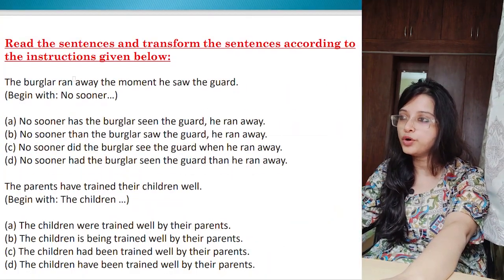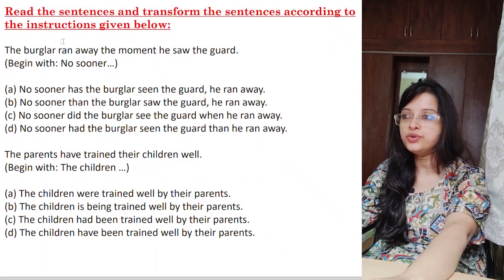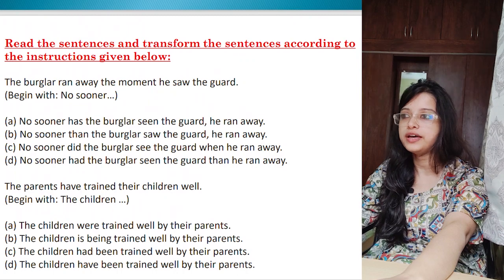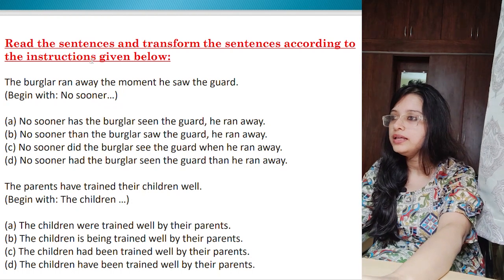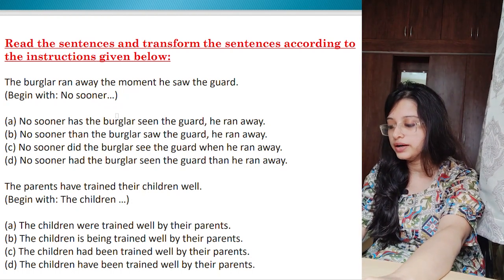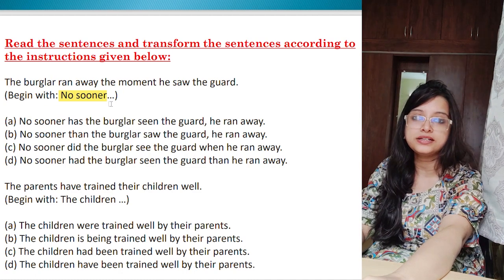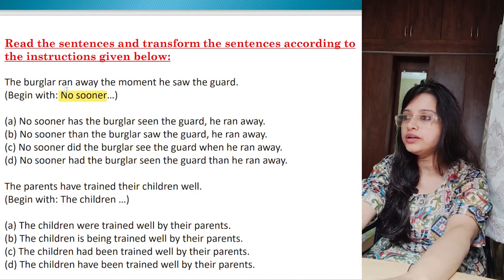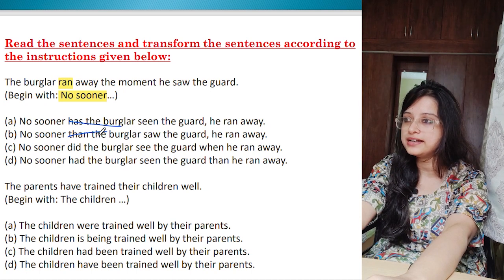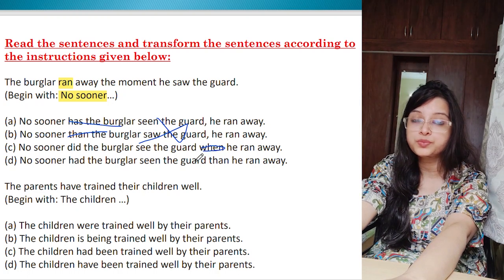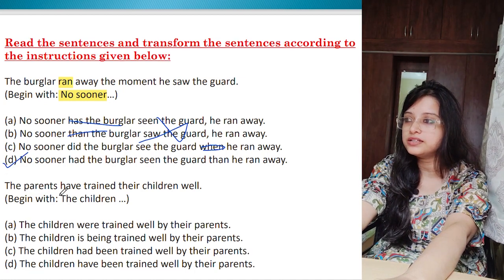Now we will move into our topic. As you know, you will have your options, the options will be provided, so you can choose accordingly, whichever is the correct option. So let us start. Number 1, the burglar ran away the moment he saw the guard. This is a very common sentence, no sooner sentence, right? So no sooner, first you check the tense, ran, that means just immediately you strike out this one, no sooner than is not possible, did and had, C and D we need to check, these two are incorrect. Now no sooner did the burglar see the guard when, no, when comes with hardly, so this is also wrong. The correct answer is option number D.